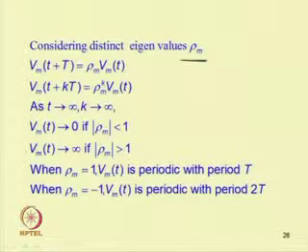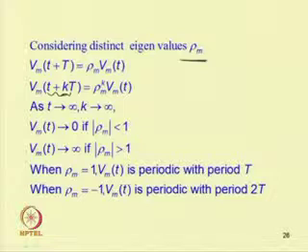After k time periods, V m at t plus kT will be equal to rho m to the power k V m t. As t tends to infinity, the term inside also tends to infinity, which happens when k tends to infinity.